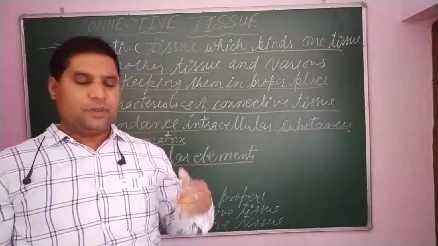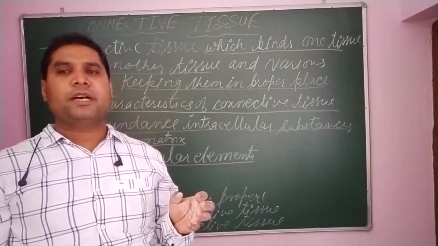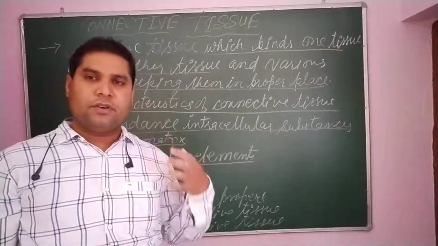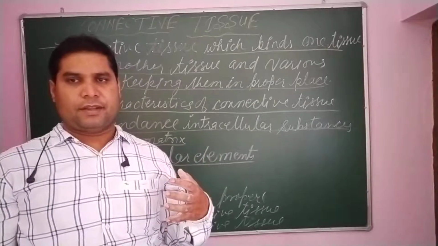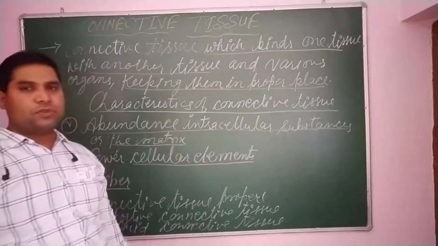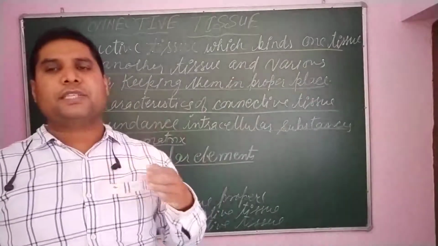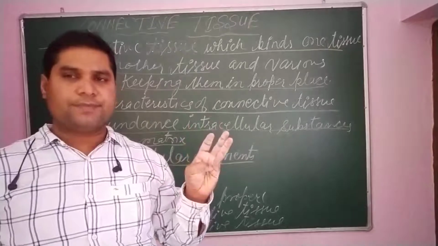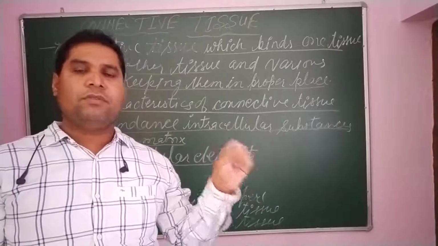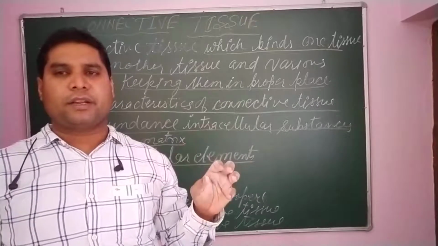Dear students, we are able to stand due to the supportive connective tissue. It also protects our vital organs with the help of the supportive connective tissue. Fluid connective tissue is mainly concerned with the transportation of nutrients and gases, and also with the immunity of the body.